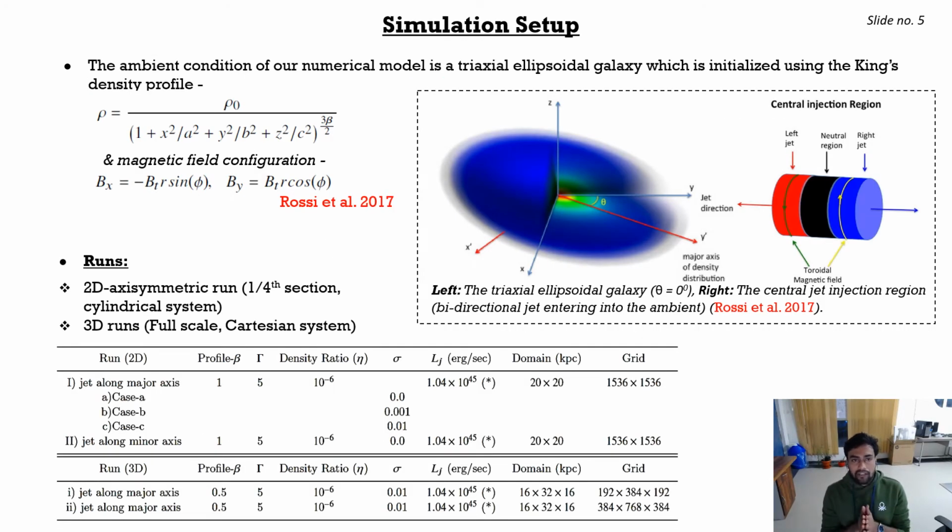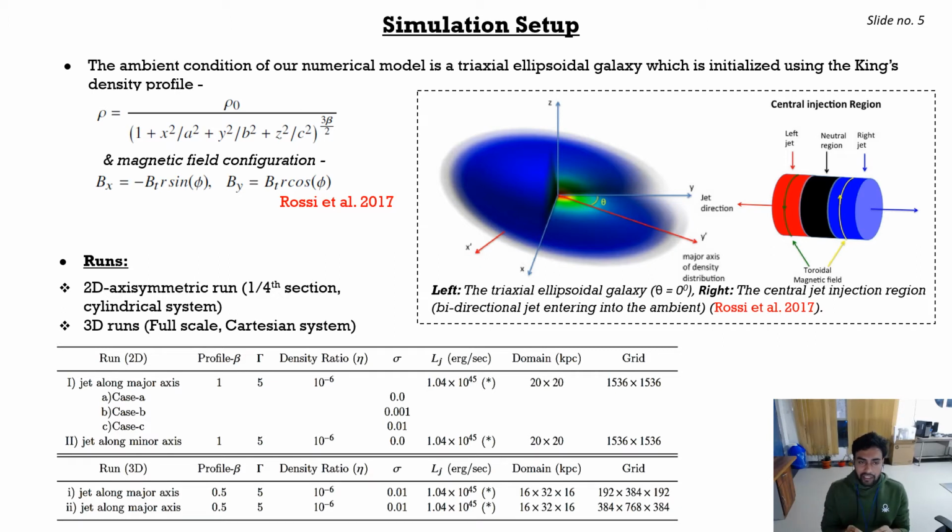The ambient condition of our numerical model is a triaxial ellipsoidal galaxy which is initialized using the King's density profile, which is defined as rho equal to rho 0 divided by 1 plus x square by a square plus y square by b square plus z square by c square, to the power 3 beta by 2. The values of a, b, c are chosen different, which gives a triaxial shape of this distribution. From the center of this distribution, we have incorporated a jet injection region from where a relativistic, underdense and bidirectional jet will be injected, whose evolution with time we will study.